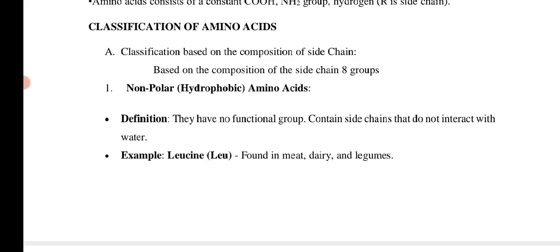The first classification is based on the composition of the side chain, which divides amino acids into groups. The first one is non-polar, also called hydrophobic amino acids. They have no functional group and contain a side chain that does not interact with water. The best example is leucine, short name Leu, mostly found in meat, dairy and legumes.